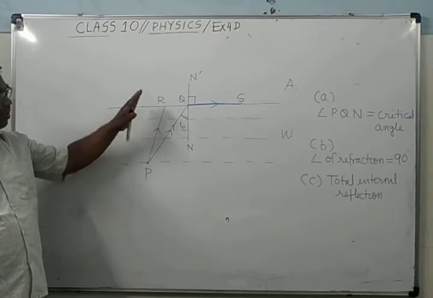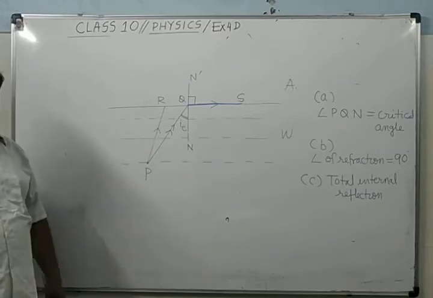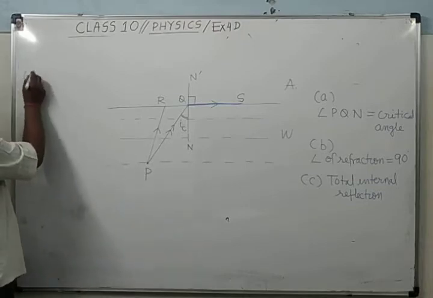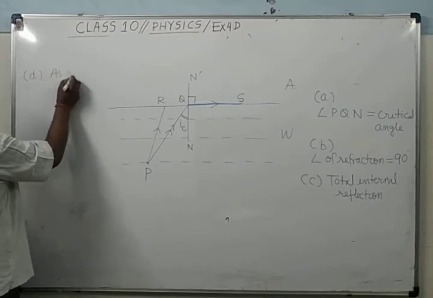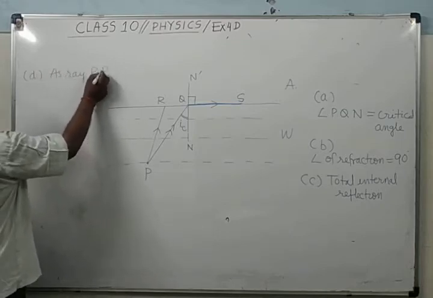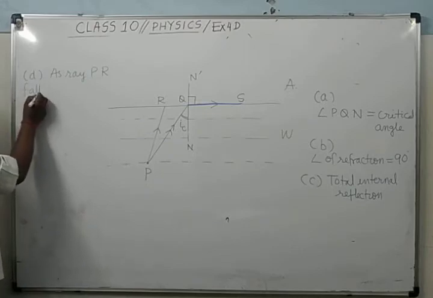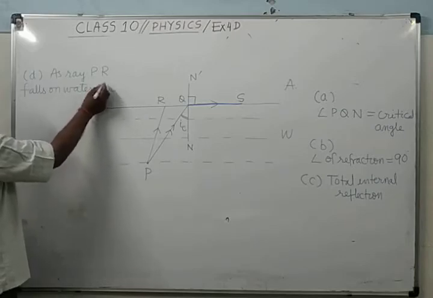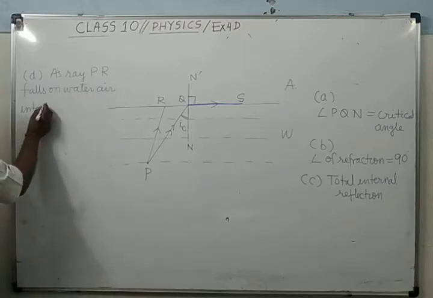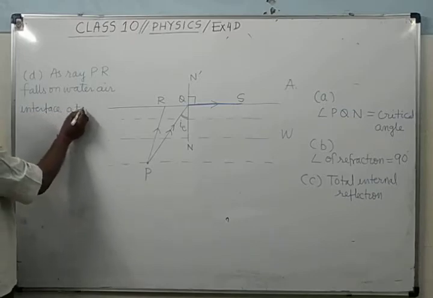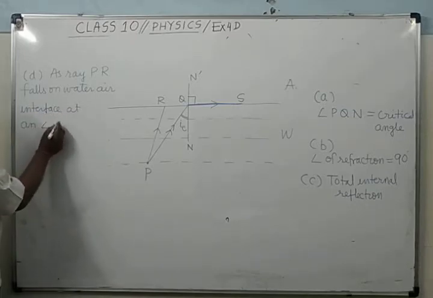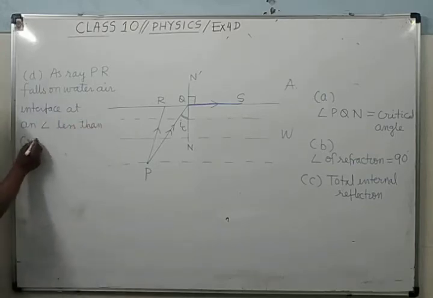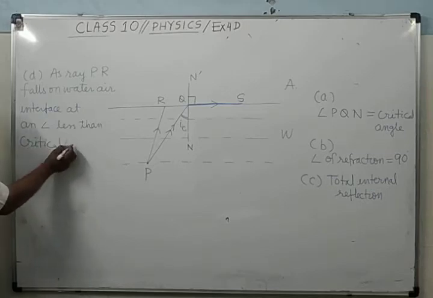Because the ray PR falls on the water-air interface at an angle less than the critical angle.